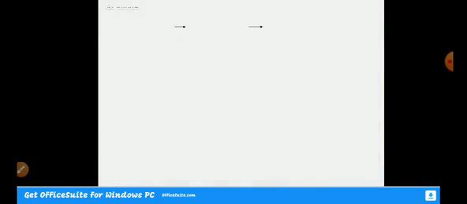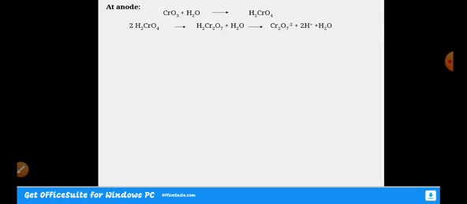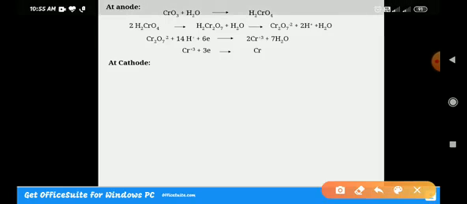Next we go for the reactions involved in the electroplating of chromium. You need to practice these reactions. The sulfuric acid we are using acts as a catalyst, which converts chromium 6 to chromium 3 by complex anodic reactions. The oxidation state of chromium here is 6.